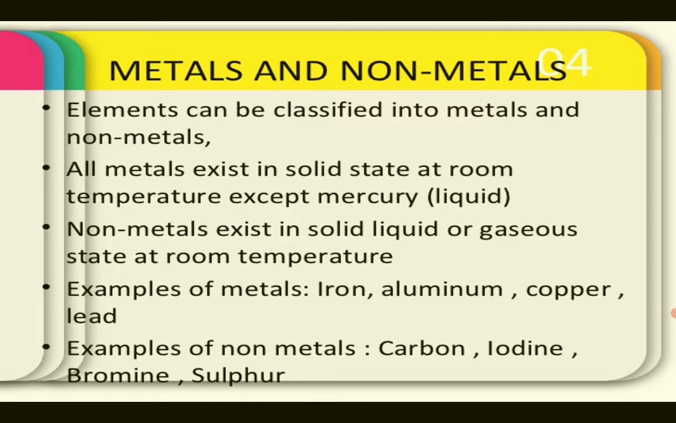Metals and nonmetals. These elements can be classified into metals and nonmetals. All metals exist in the solid state at the room temperature except mercury, which is a liquid metal. Nonmetals exist in solid, liquid, or gaseous state at the room temperature. Some examples of metals include iron, tin, aluminium, lead, copper, etc. Some examples of nonmetals include carbon, iodine, bromine, sulfur, etc.